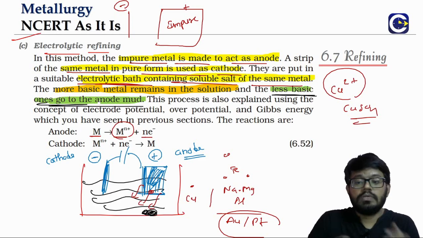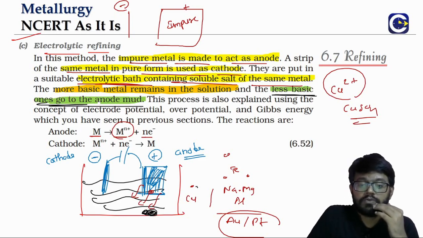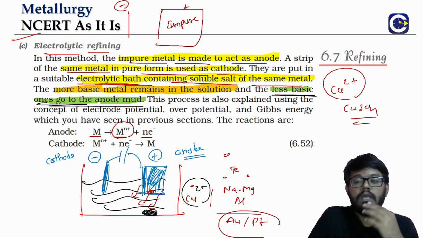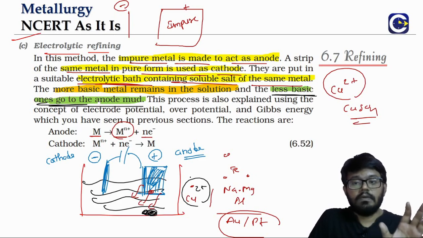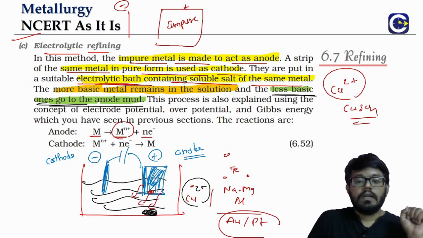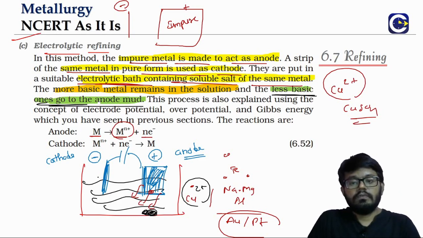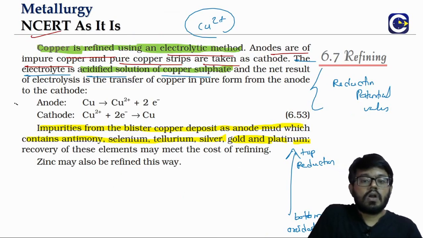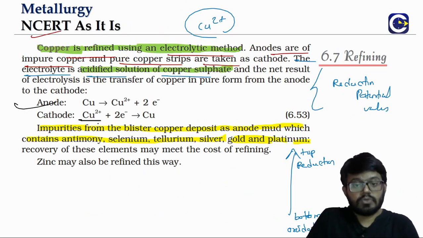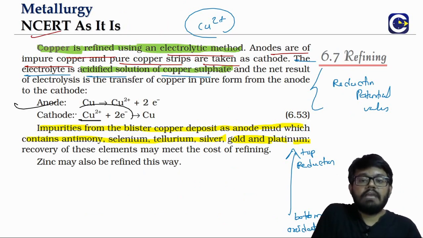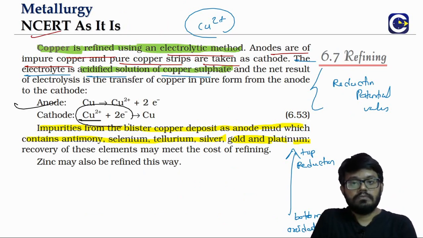Now in the solution, what is there? We have of course the Cu2+ ions that are formed. Along with that, we also have the ions of the more basic metals. More basic means what? More reactive. Now at the cathode, we will see that the Cu2+ ions from the solution will get reduced to form what? Copper.